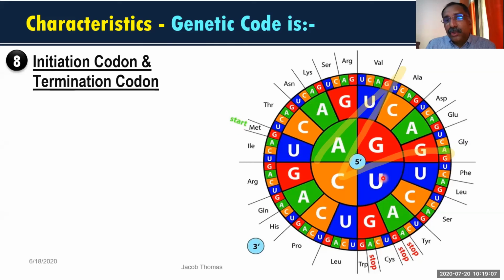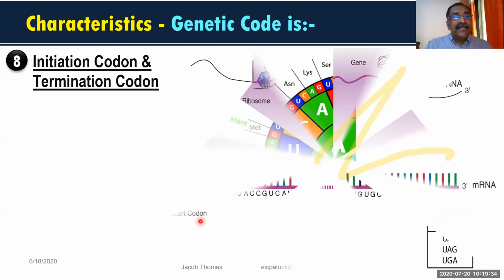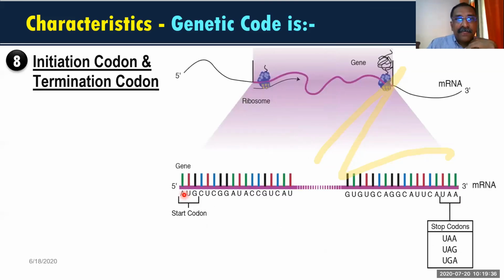Similarly, UAA is the ending codon, the termination codon. UAG is also a stop codon. Similarly, UGA is also a termination codon. So there is one starting codon, that is AUG, and three ending codons, that is UAA, UAG, and UGA. These are called the termination codons and the initiation codon. Now you see this is the starting codon and these are the termination codons. Three codons you can see over here.